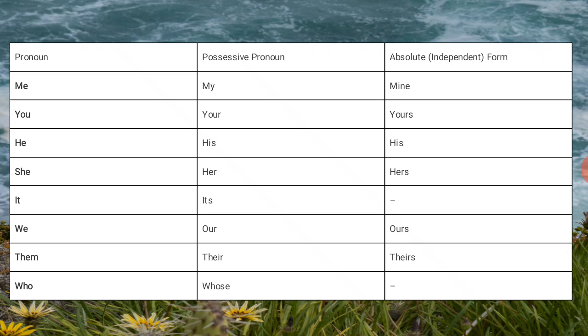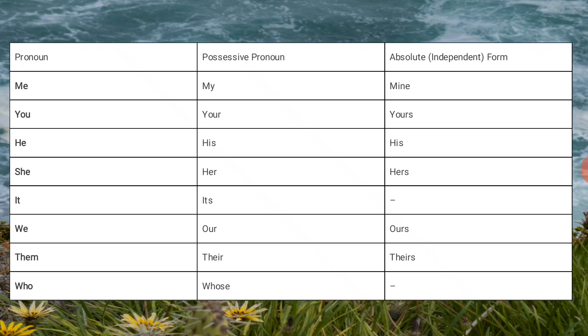Now the next one, this is the tabular column. I divided it into three columns here: pronoun, possessive pronoun, and apostrophe. It's an independent form. Me, my, mine; you, your, yours. There is no need to put an apostrophe, you just add an s. He, his; she, her, hers; it, its, there is no apostrophe; we, our, ours; them, their, theirs; who, whose.